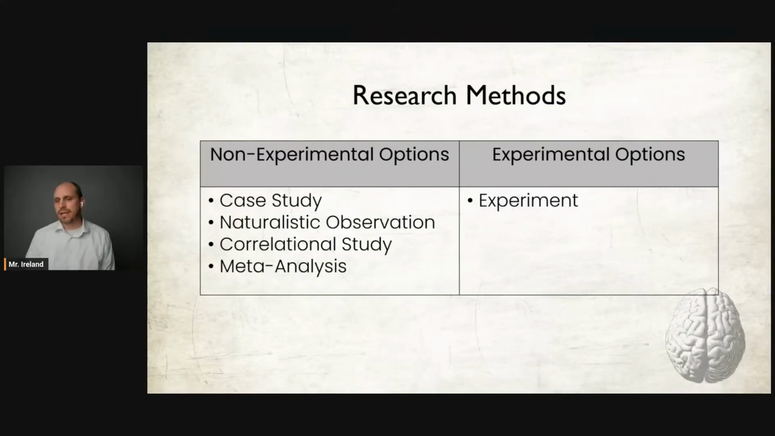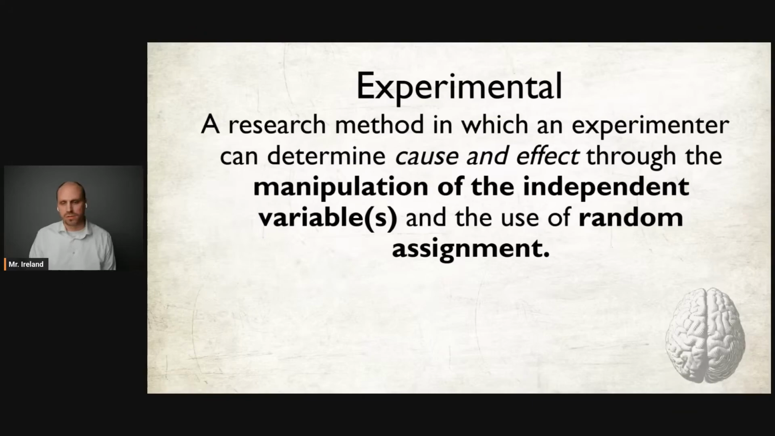Now let's look at an experiment. And remember, an experiment is the only type of study that can prove cause and effect. Let's take a look at this here. The experimental method is a research method in which an experiment can determine cause and effect through the manipulation of independent variables and the use of random assignment. That's how experiments can determine cause and effect.